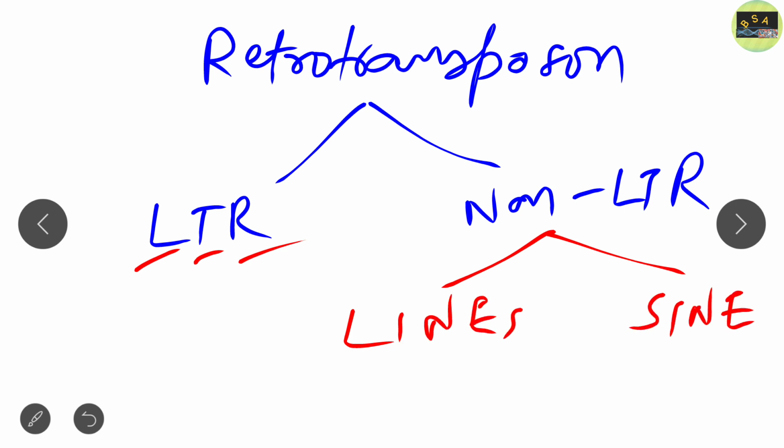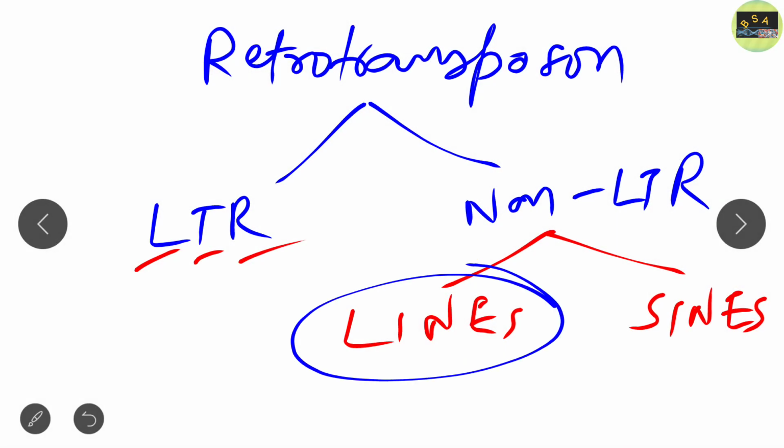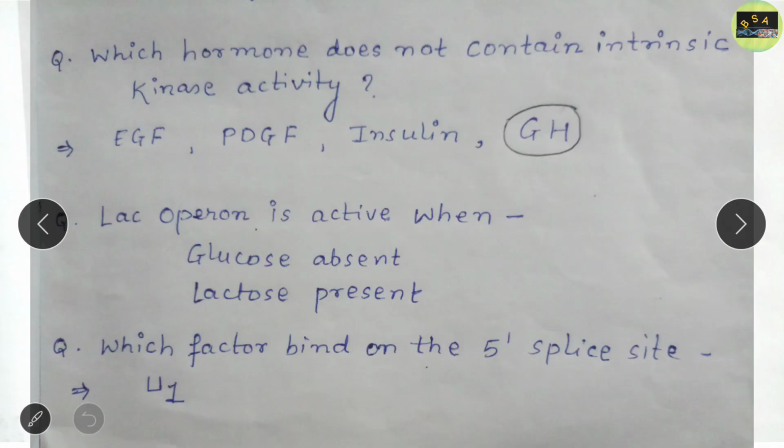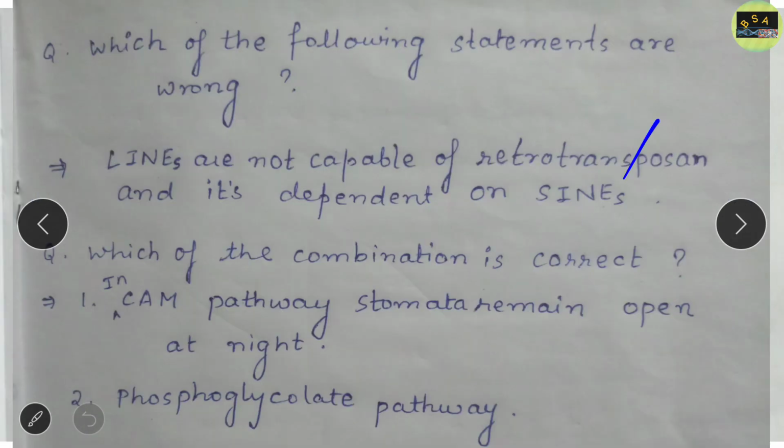Clear? And we all know that LINEs are long interspersed nuclear elements, and they contain both autonomous and retrotranspositionally active elements, while SINEs are not autonomous, they are non-autonomous in nature. That's why SINEs have to depend on LINEs for their enzymatic machinery. That's why this statement is false.